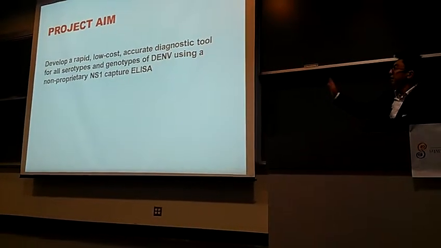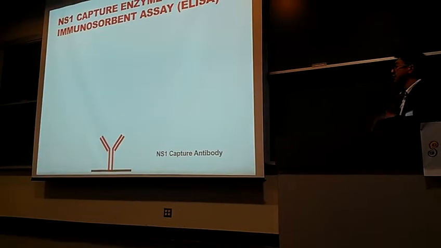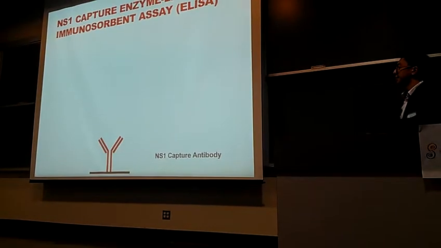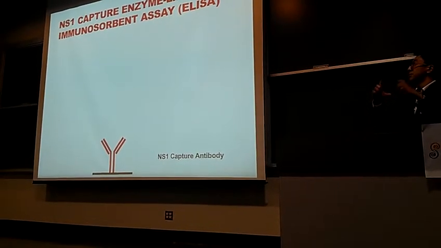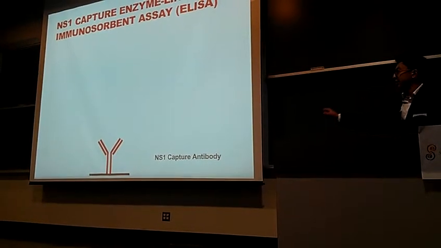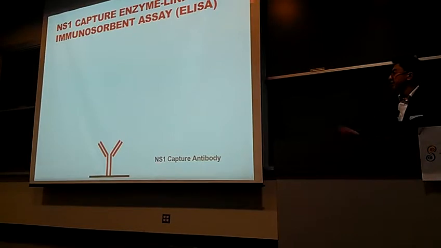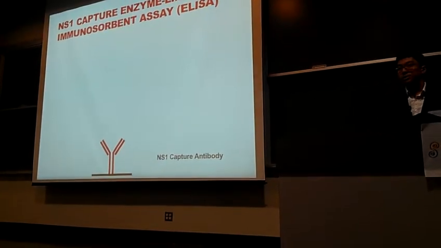And if you don't know what an ELISA is, here's a quick demonstration of what it is. Specifically a capture ELISA, you have a plate about this big, each with 96 wells. And in each well, we coat first with a capture antibody. In the red is an antibody, and you can see the 2 prongs up there actually bind to proteins or antigens.